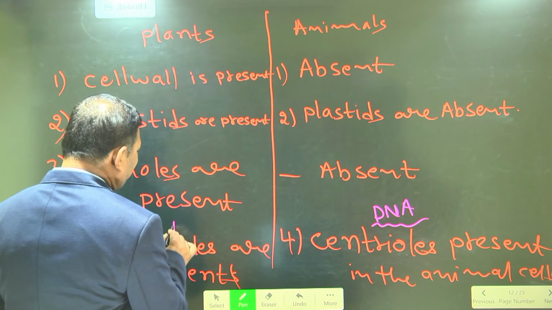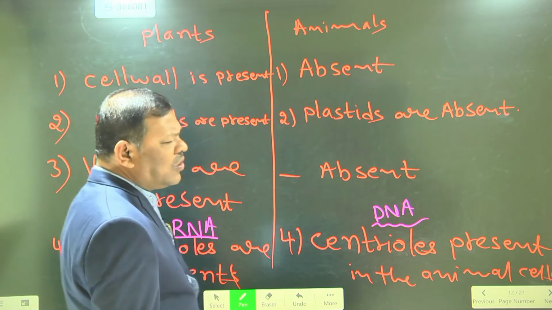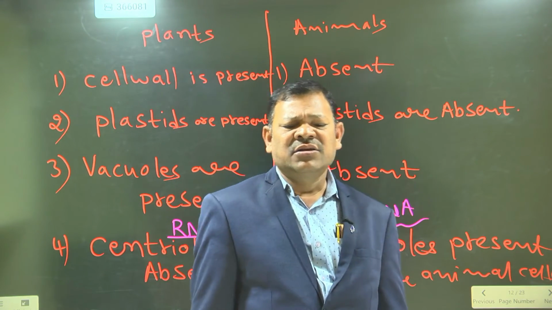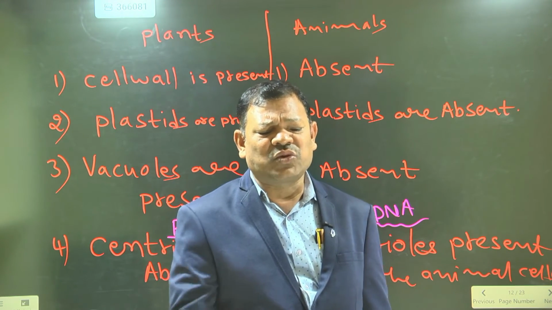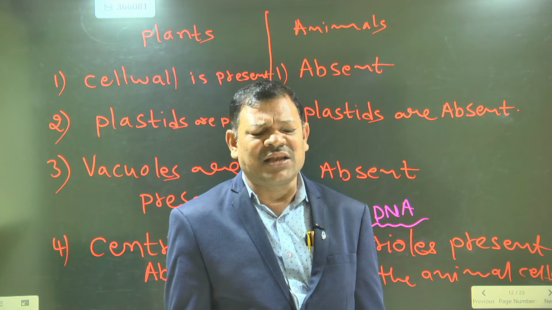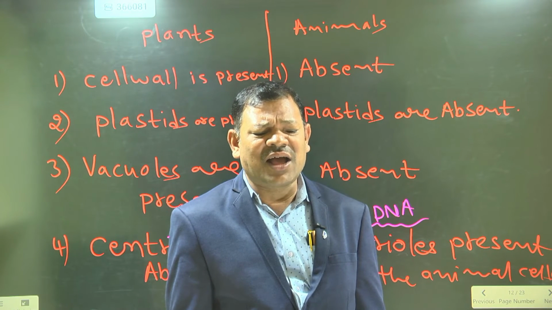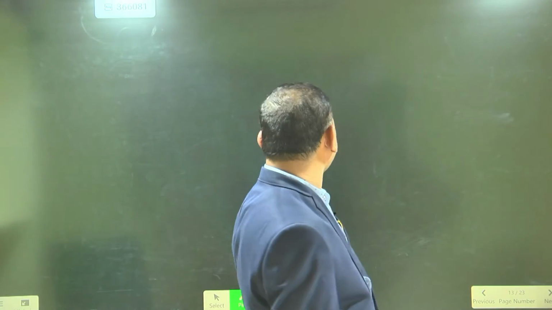What is the genetic material of the plant? RNA, ribonucleic acid. The genetic material is transferred from the parent to the progeny through the centrioles. Centrioles are present in the animal cell. Centrioles are absent in the plant cell. This is the general difference.